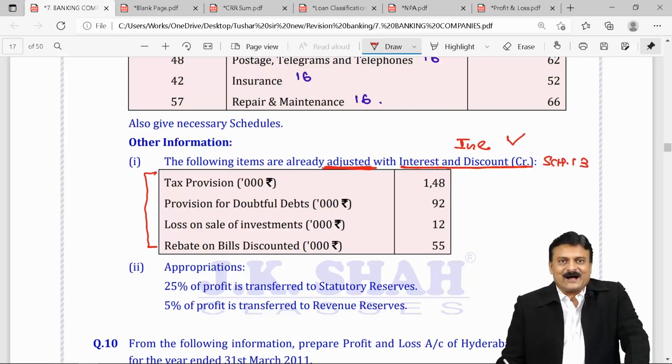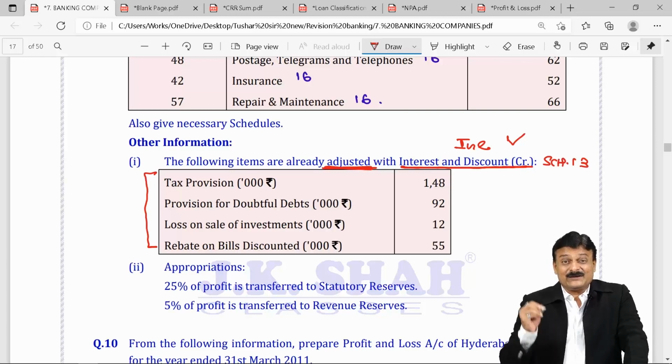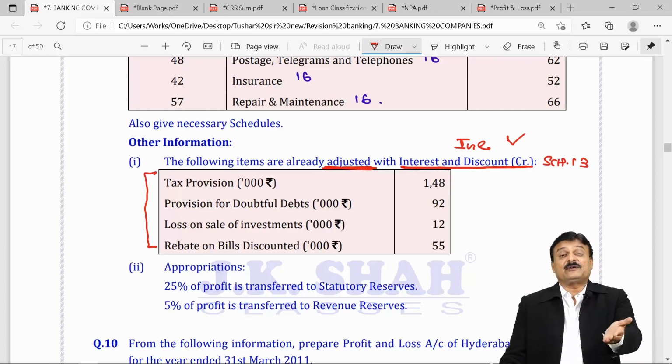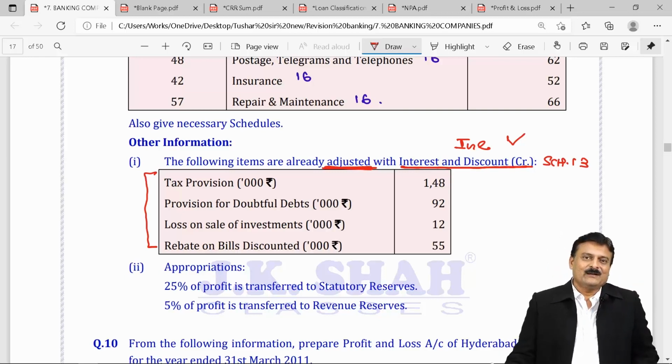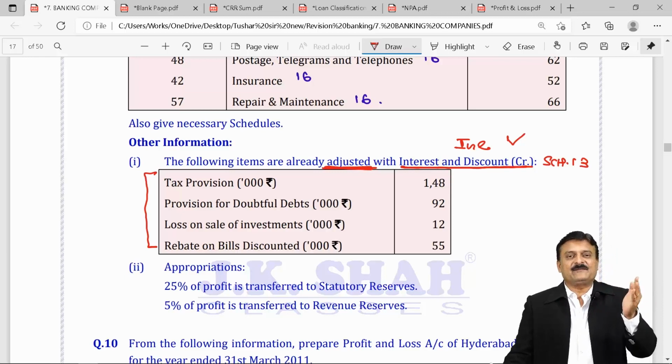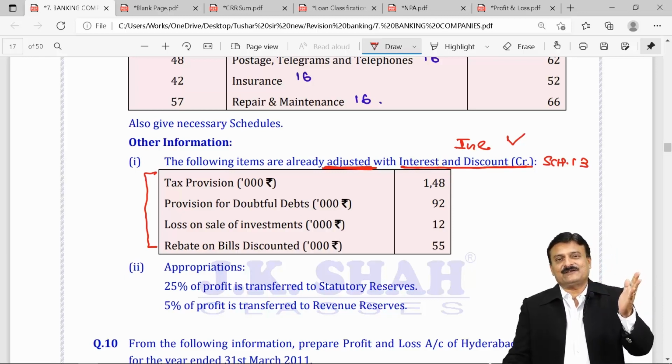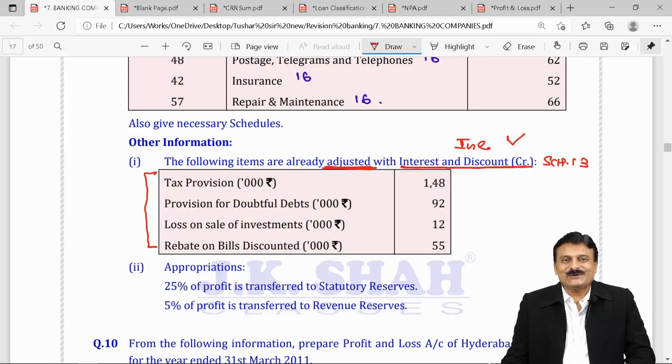If yes, well and good. If it is an item of Schedule 13 and adjusted in Schedule 13, no harm. But if it was an item of Schedule 14, 15, 16 or provisions and contingencies and you adjusted with 13, that's an error. That has to be rectified.